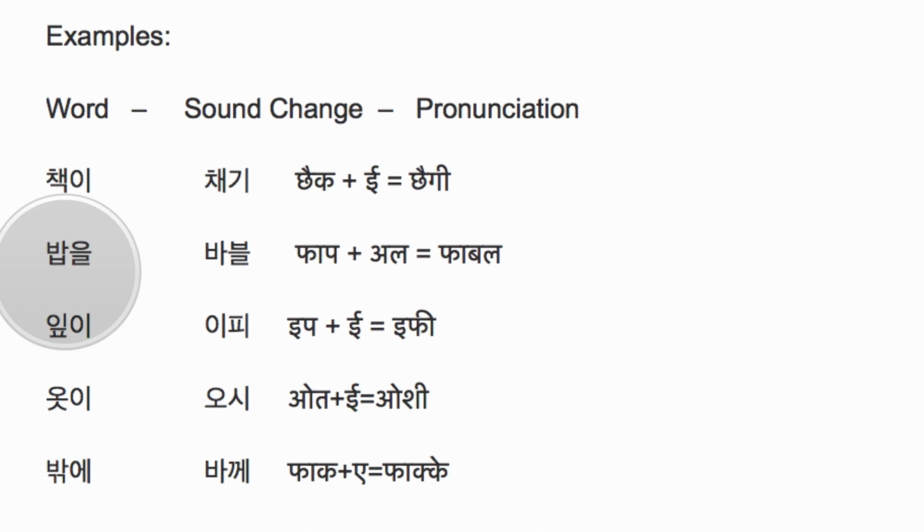In this word we have pap and il, but when pronouncing it, this piop, which is in the Pachim position, will move to the next syllable and it will be read as pabil. So here you see, this is not how you will write, this is just how we pronounce these words.